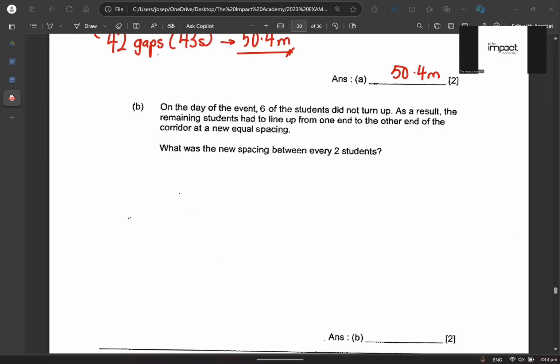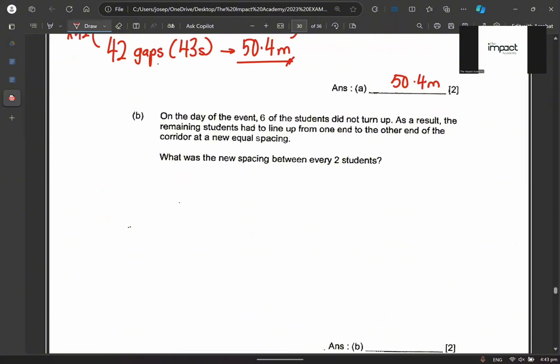On the day of the event, 6 of the students did not turn up. What does that mean to you? Let's assume they are sick. They did not come. But when these 6 students did not come, imagine the students all lined up, then the gap between each pair of students will be a little different now. Agree or disagree? So let's first find out how many students there were.